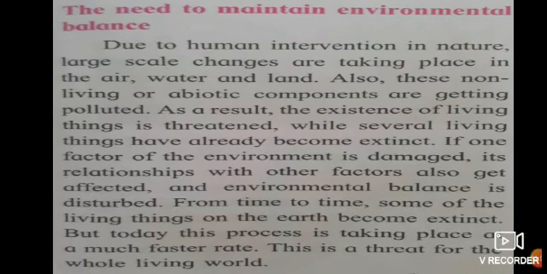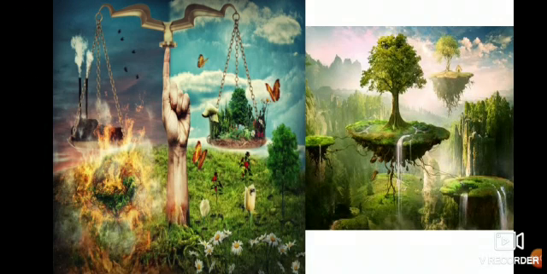Now what they have said is that we are supposed to maintain environmental balance. If we see the picture here, due to human intervention in nature, humans are making inventions on and on. Because of that, in large quantities there are changes taking place in air, water and land.